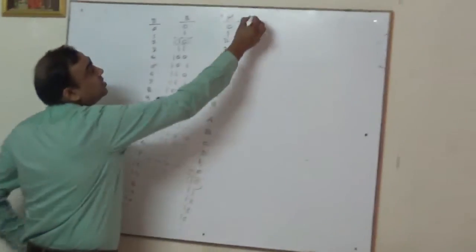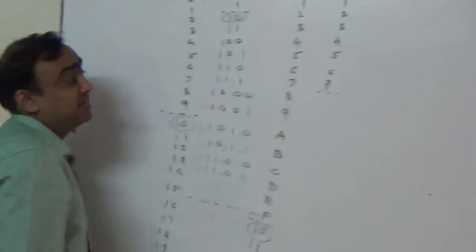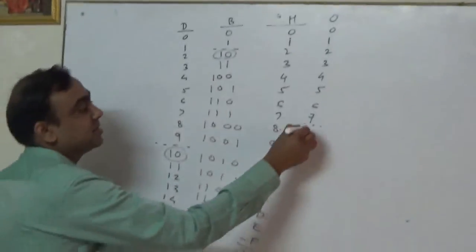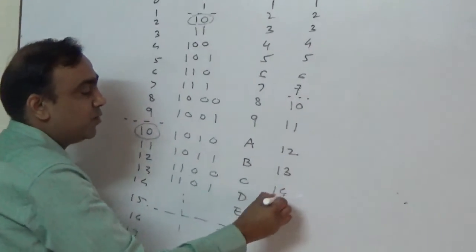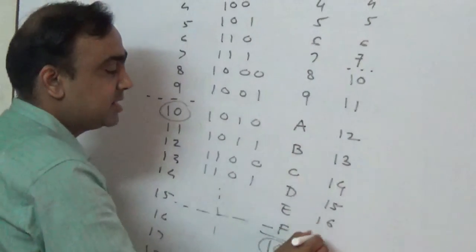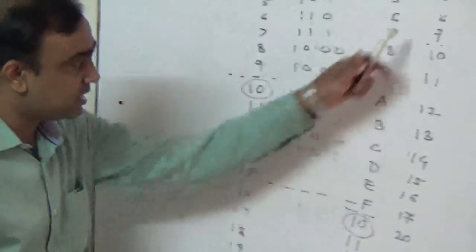Now last is octal. For octal, 0, 1, 2, 3, 4, 5, 6 and 7. 7 is the last digit. Now what will come after 7 is 10, 11, 12, 13, 14, 15, 16, 17 and then it comes 20 and so on.